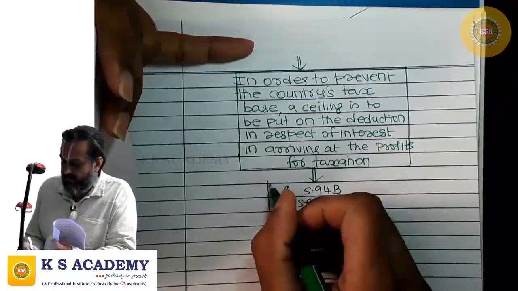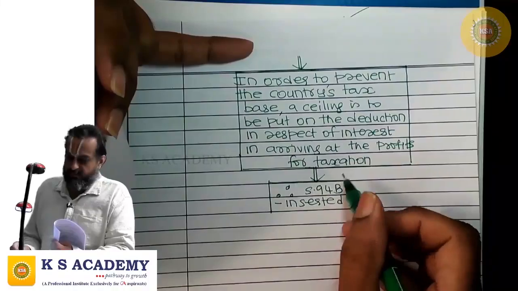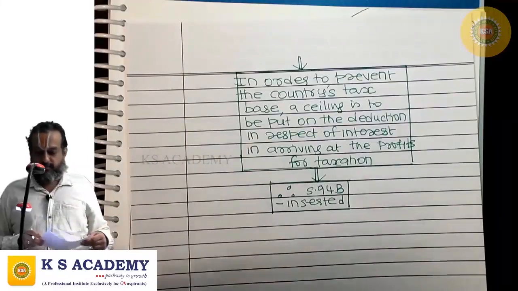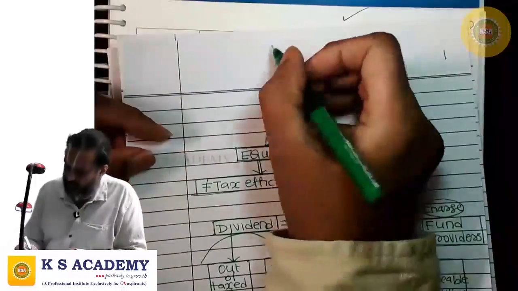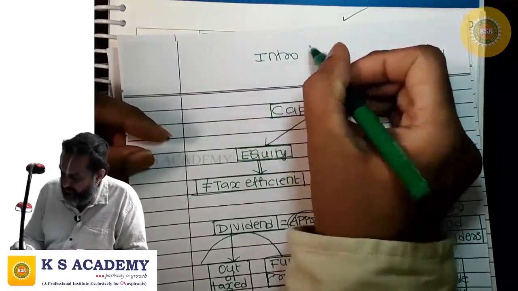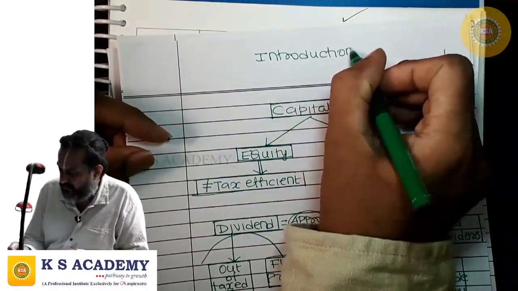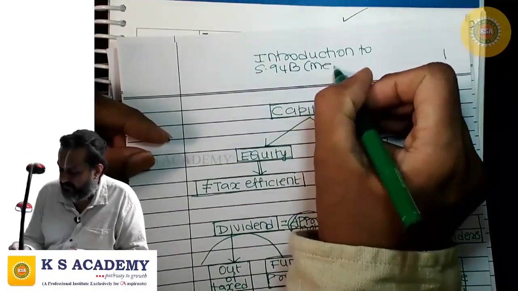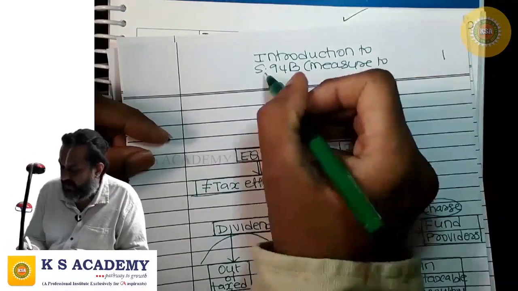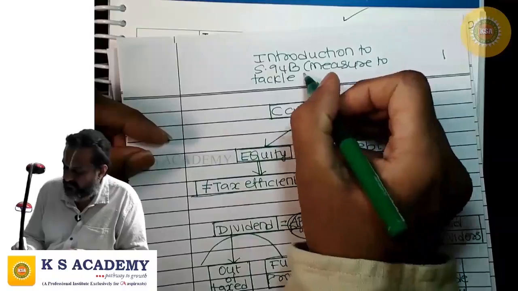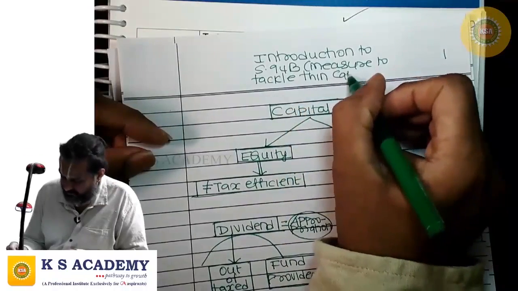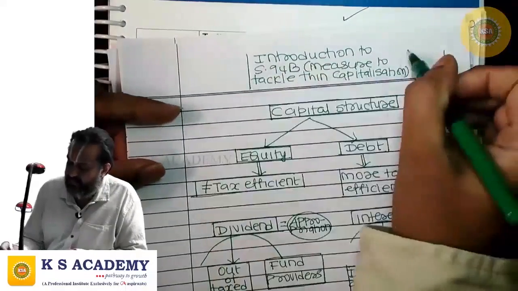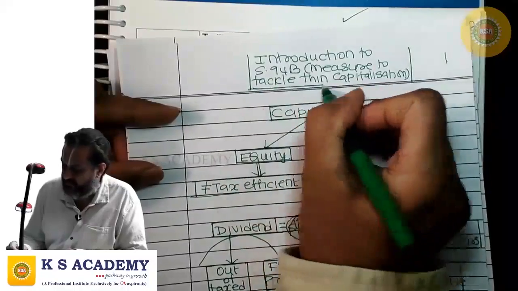This is the background behind the insertion of section 94B. So this is the introduction to section 94B, a measure to tackle thin capitalization.